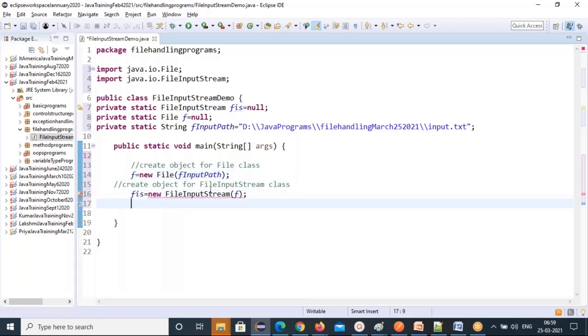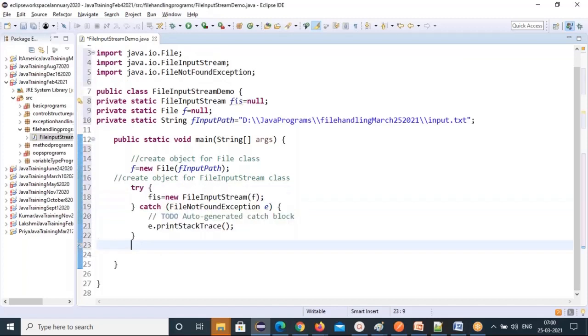See the file object. Now see it is throwing an exception here. Compile time exception. What do we call a compile time exception? A checked exception it is throwing. It is saying unhandled exception type FileNotFoundException. This is a checked exception, right? And I will surround it with a try catch block, or you can add a throws declaration. It's up to you, anything. So I'll surround it with the try catch block. This line is throwing an exception.